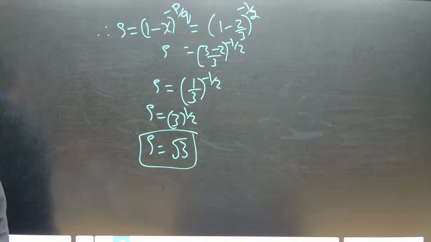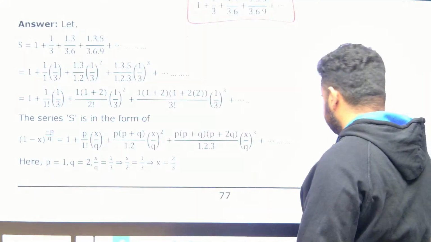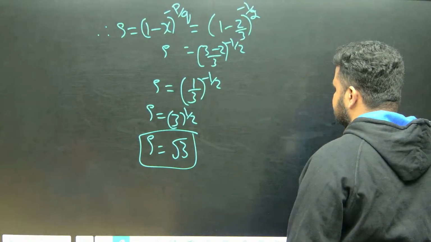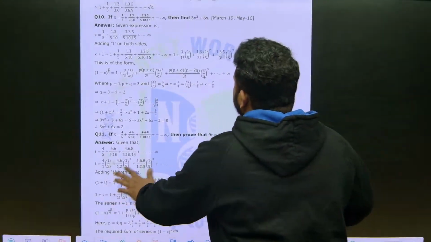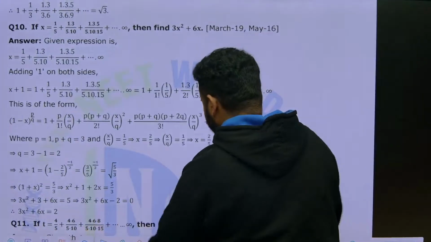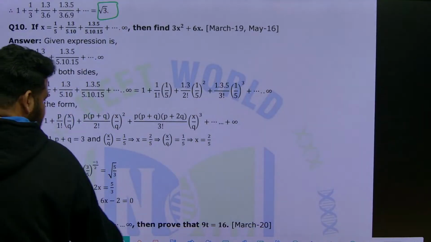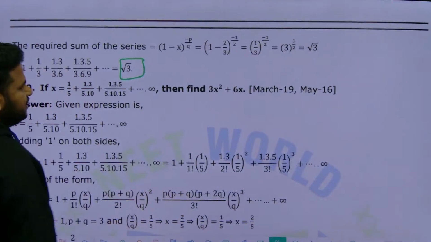S is equal to root 3. What is the answer that is given? Let us check. It is nothing but equal to root 3. Clear? So we got the answer root 3 and the given answer is also root 3. So it is perfectly fine.